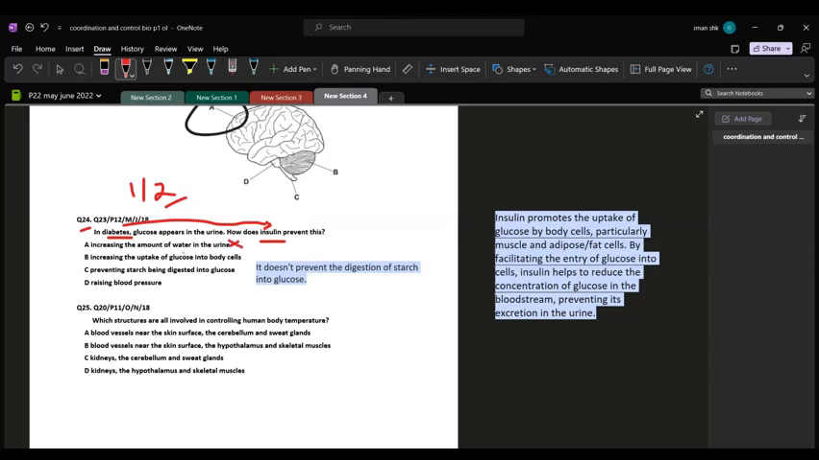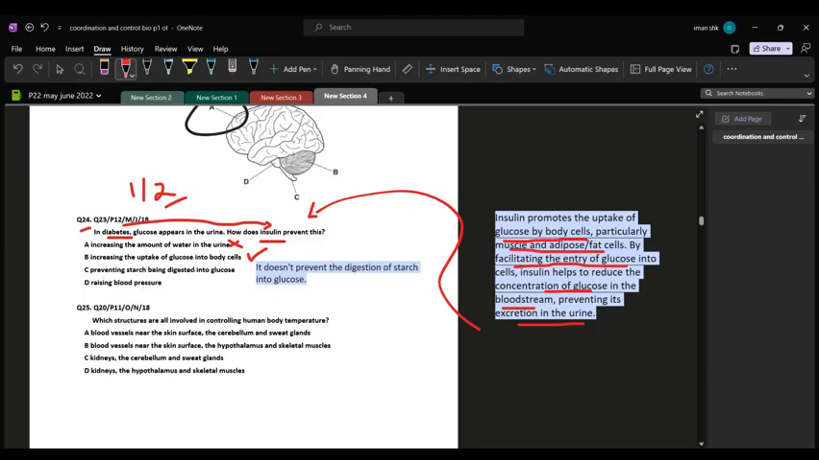B, increasing the uptake of glucose into body cells. This is absolutely right because insulin promotes the uptake of glucose by body cells, in particular muscle and adipose or fat cells. And this is done by facilitating the entry of glucose into the cells, and that helps lower down the concentration of glucose in the bloodstream and also prevents its excretion in the urine. That is what the question asked you. So this is the correct option, but let's look at option C and D.